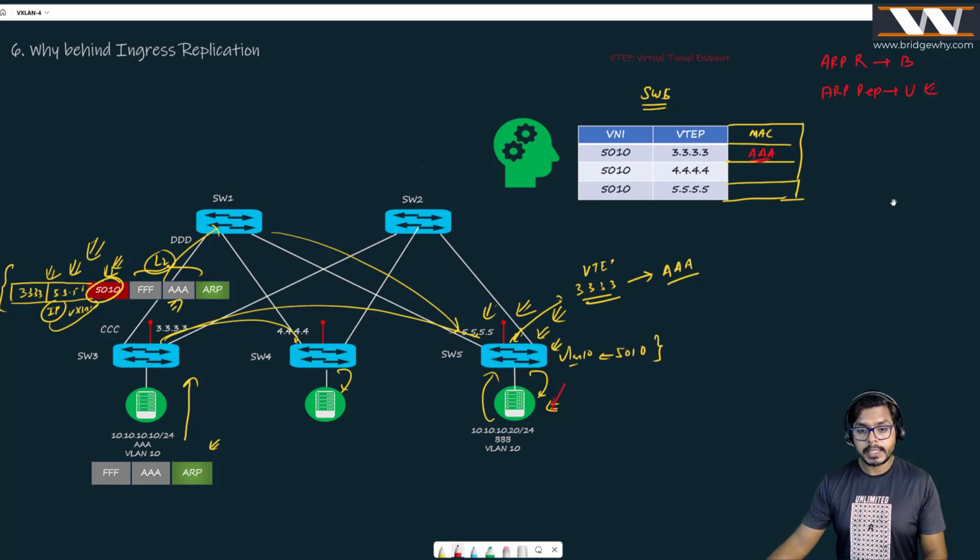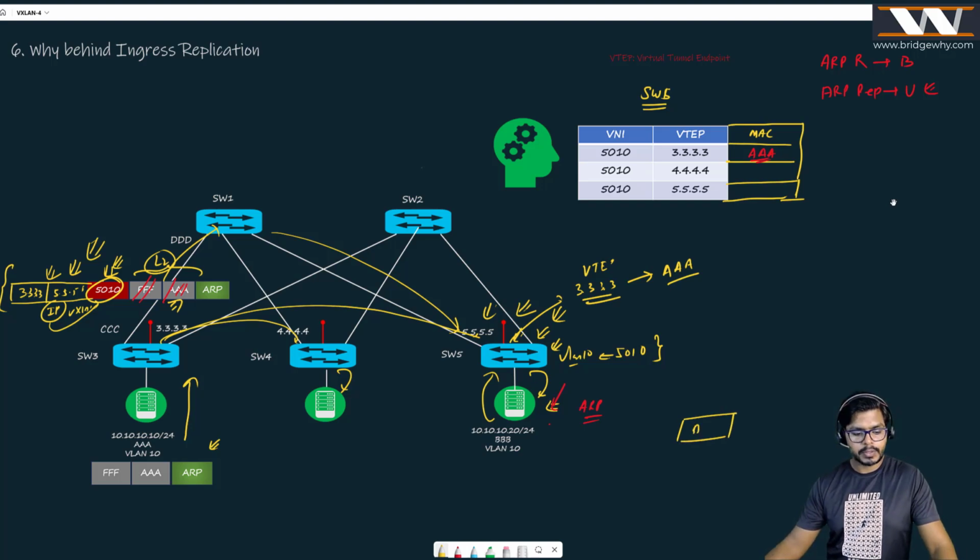Now the ARP message is here. Once the message comes, it is opened, FFF is gone, AAA is gone. The ARP will be right here, right? Now 10.20 will be creating the ARP reply. The source of the ARP reply is going to be BBB. And it knows where to send it. It knows it needs to send it to AAA.